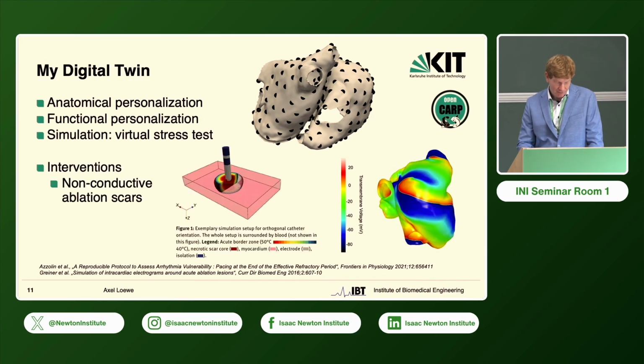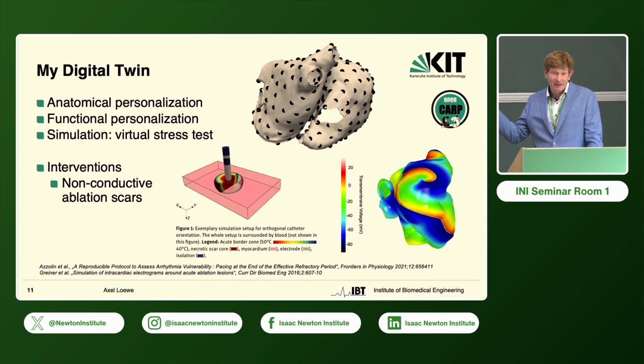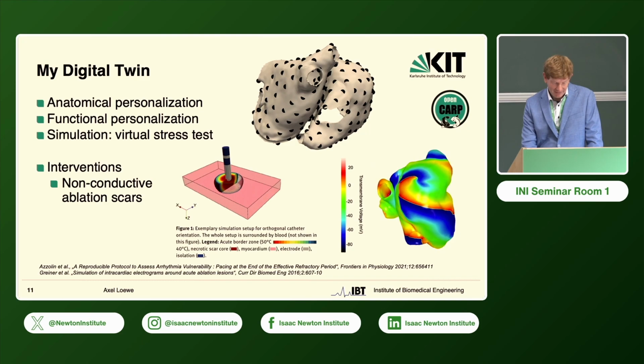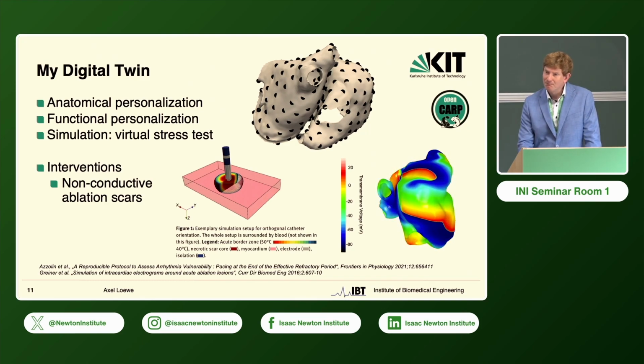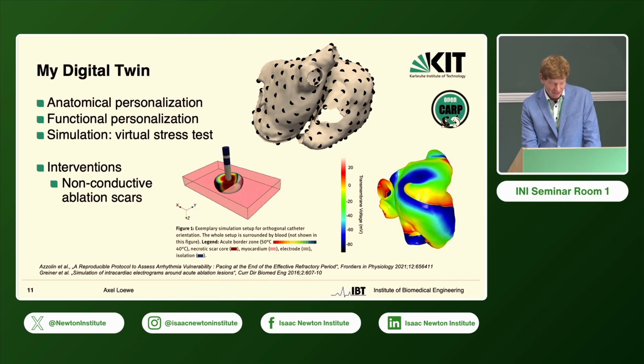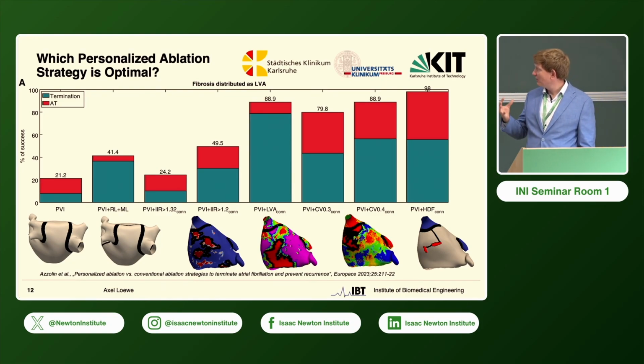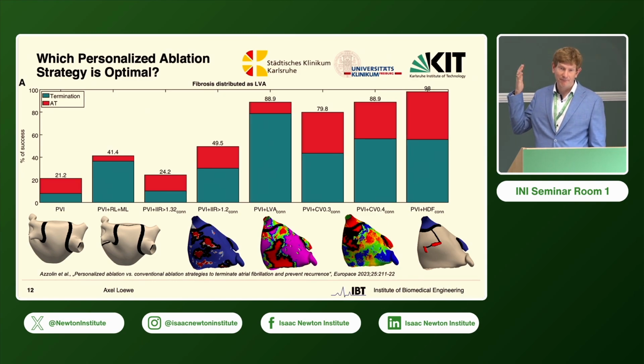And then the question, of course, is which interventions do we apply? So we test different ablation strategies, all those that we've seen in the previous slide. Pretend that we can do perfect ablations, so we render all of those tissue completely non-conductive and perfectly transmural scars, and then see whether this helped or not. And if we do this in a cohort of 29 digital twins, where they were functionally personalized and also anatomically, we see very different success rates. So the height of the bars shows the success rate.